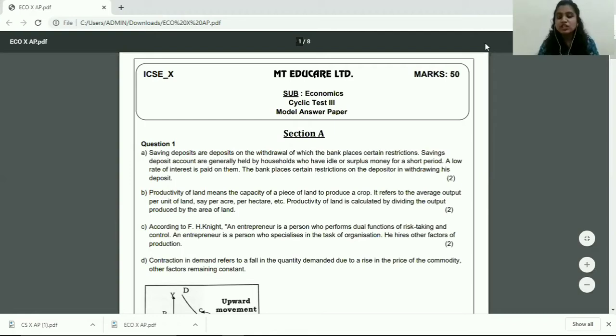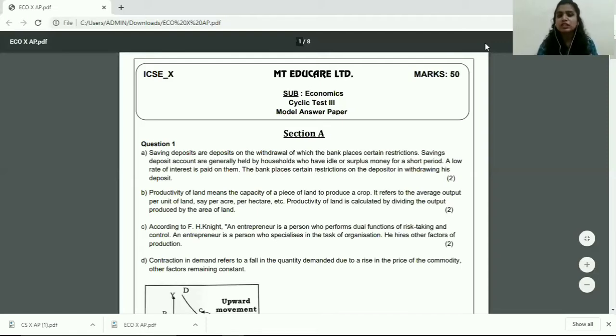Now, talking about section B, you had 4 main questions, but out of those 4 main questions that were given to you, you have to attempt any 3 main questions under it. The sub-questions in section B comprised of 5 marks weightage. So, since you had to solve any 3 main questions, which means you had to attempt only 30 marks out of section B. So, section A comprised of your 20 marks and section B comprised of 30 marks, total accounting for your 50 marks paper. Now let's start solving the paper.